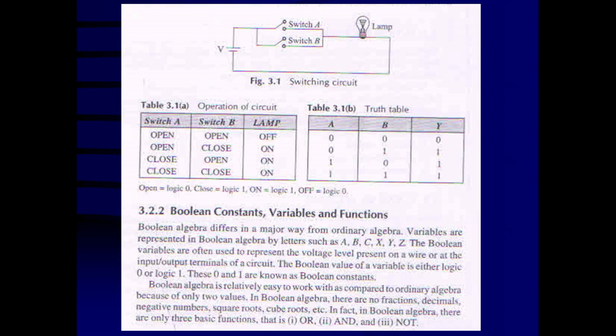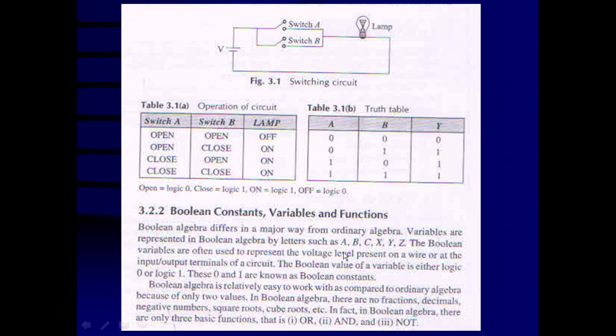Boolean algebra is relatively easy to work with compared to ordinary algebra because of the two different values. In Boolean algebra, there are no fractions, no decimals, no negative numbers, no square roots, cube roots, etc. In fact, in Boolean algebra, there are only three basic functions: the OR function, the AND function, and the NOT function.